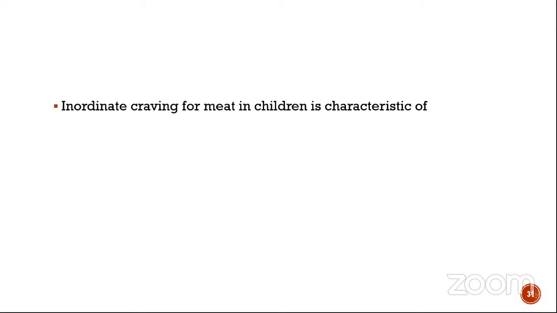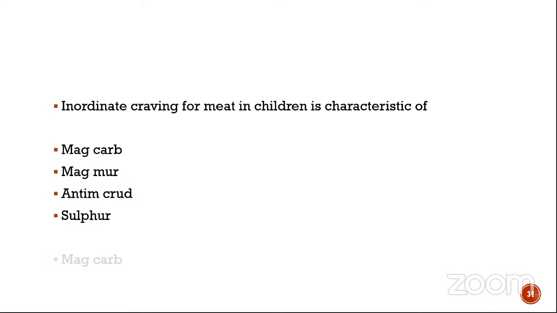So inordinate craving for meat in children is a characteristic of magcar, magmure, crude and sulfur. So this is another, I would say, quite a difficult question because it's very pinpoint located and it's not that a characteristic of this particular remedy. Okay, the answer is magcar. Okay, because magcar, if you go back and see, especially boric, if I'm not mistaken, it has inordinate craving for meat in children. Okay.